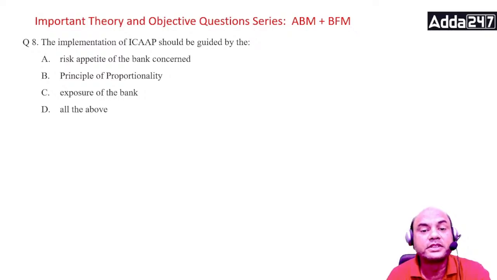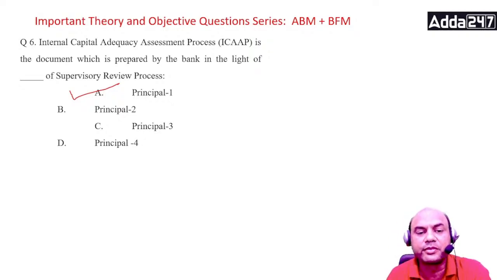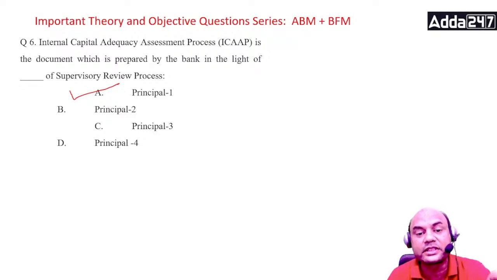Here the implementation is guided by the principle of proportionality. Some of you are asking me in the comment section what this principle one is. Principle one is basically for the overall capital requirement. Principle one of this SRP requires the bank to have a process for assessing the overall capital adequacy. That is principle one.